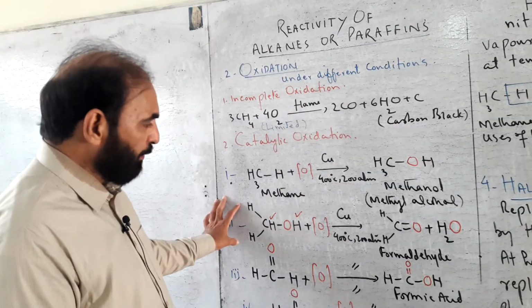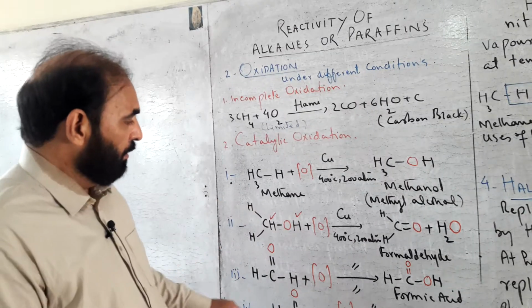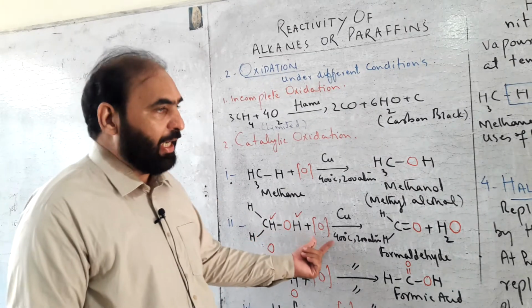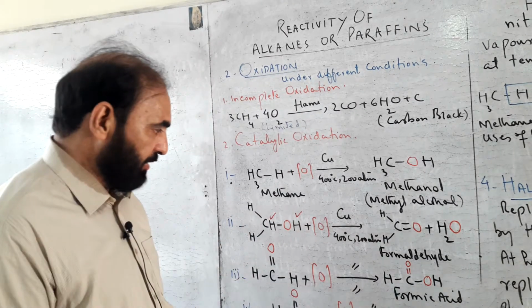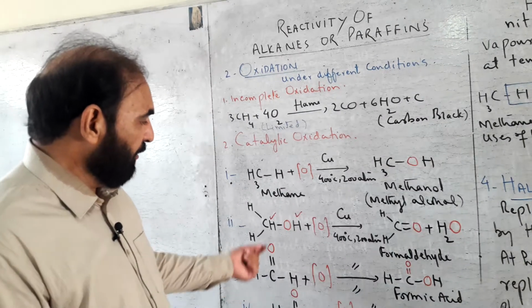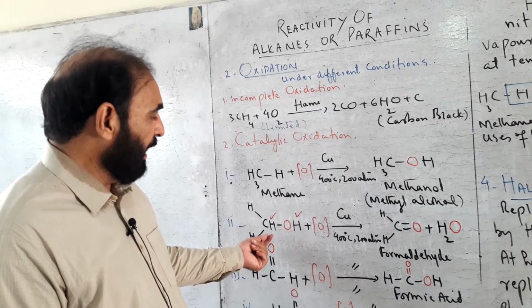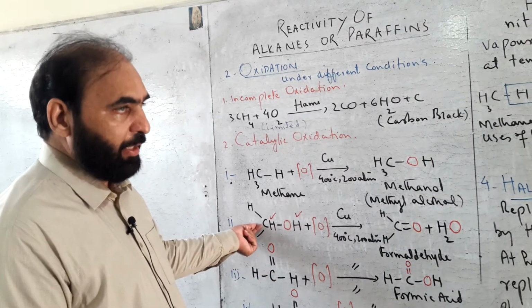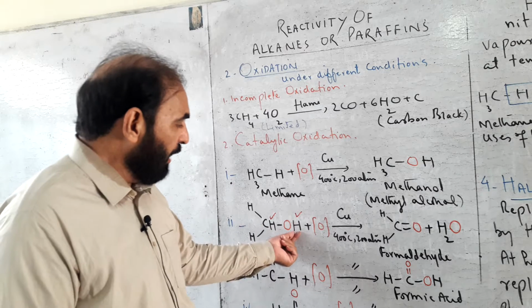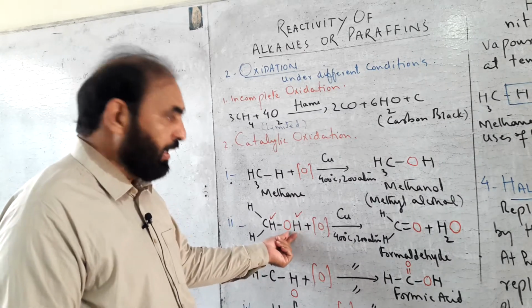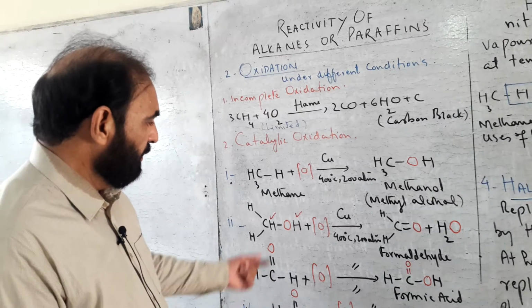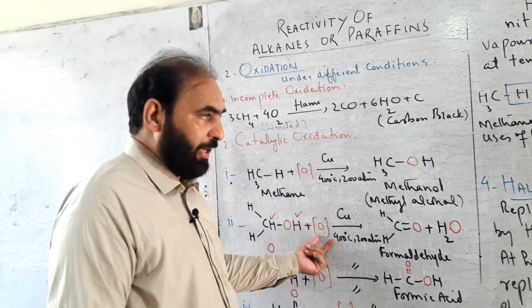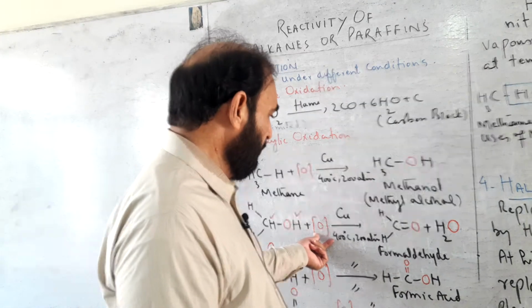In second step, methyl alcohol is oxidized. The second atom of oxygen reacts in such a way that one hydrogen from the carbon atom and one hydrogen from the oxygen of the OH group combine with the second atom of oxygen.